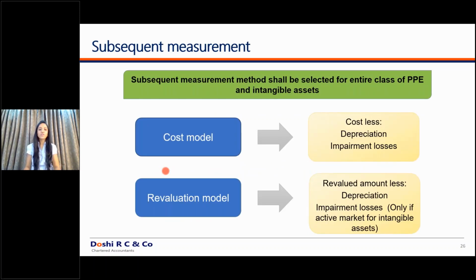One more thing, which is not linked to this standard but is linked to Ind AS 103, that is business combinations. Just to give a slight highlight. Under your previous GAAP, if you were doing a business combination accounting or a merger or amalgamation accounting, you used to capitalize only those assets which were appearing in the books of your transferor. I am company A, I am acquiring company B. Whatever assets and liabilities are appearing in the books of company B, only that I can capitalize in my own books.